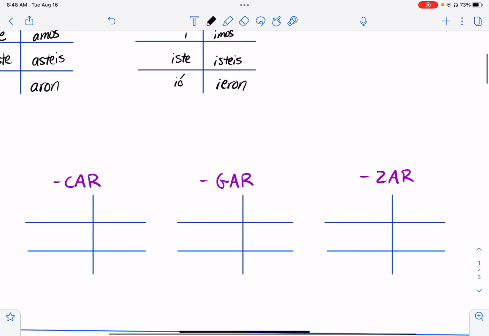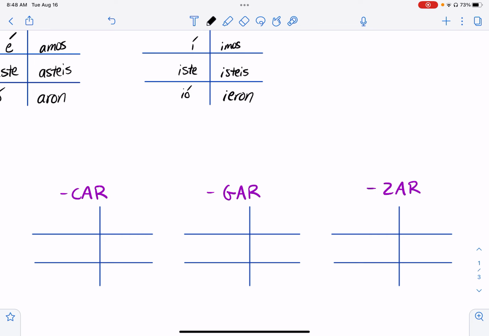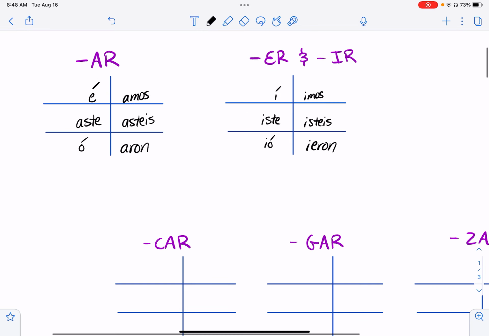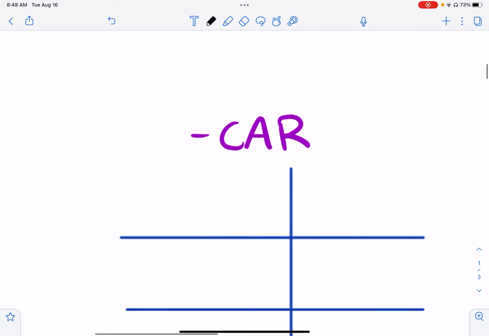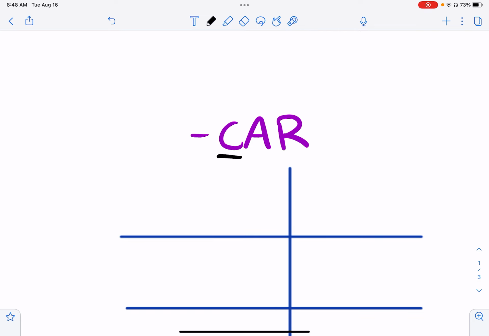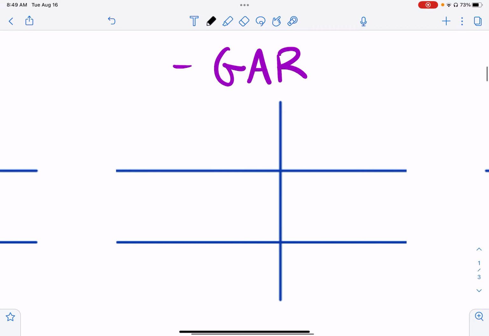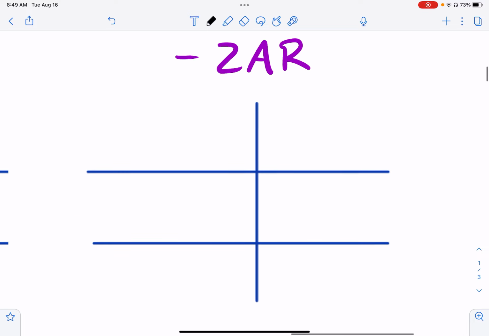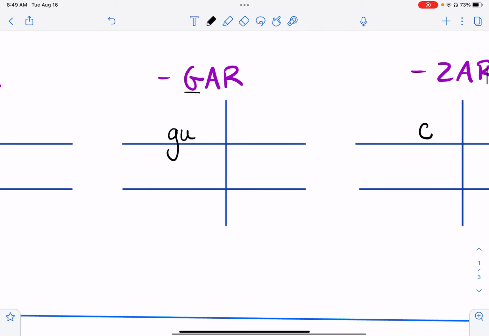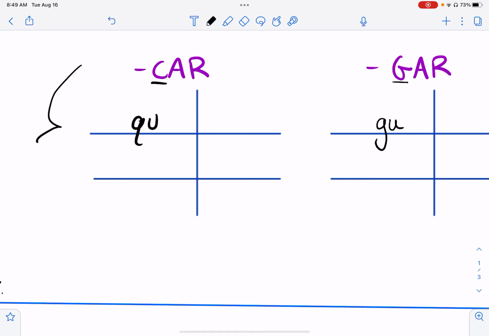Now let's talk about car, gar, zar verbs. Verbs that end in car, gar, zar are still going to have the same endings as the other AR verbs do, but there's a spelling change. For verbs that end in CAR, the C changes to QU. For verbs that end in GAR, the G changes to GU. And for verbs that end in ZAR, the Z changes to C. These spelling changes only happen in the yo form.